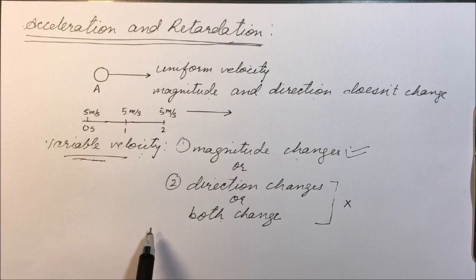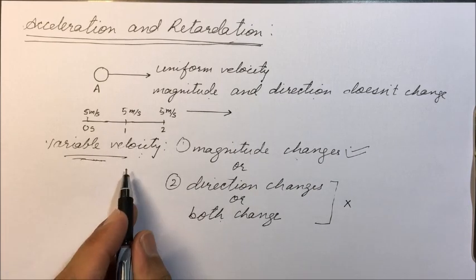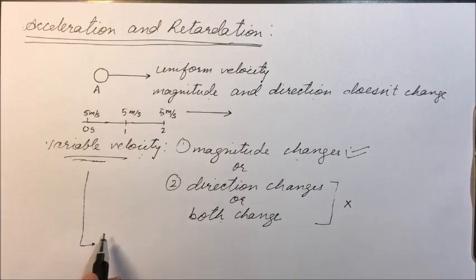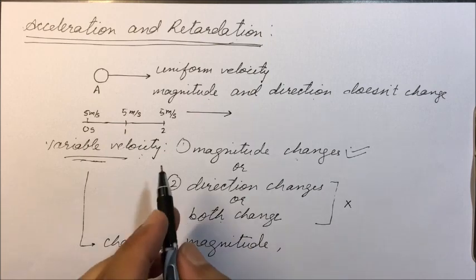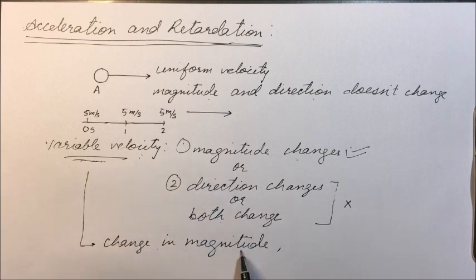That is, the speed is changing and the direction remains the same. So we can say variable velocity means change in magnitude. That is, the body is covering unequal distance in equal intervals of time, but the direction remains the same. So our discussion will be limited to change in magnitude, with no change in direction. The body will be moving in a straight line in a particular direction.